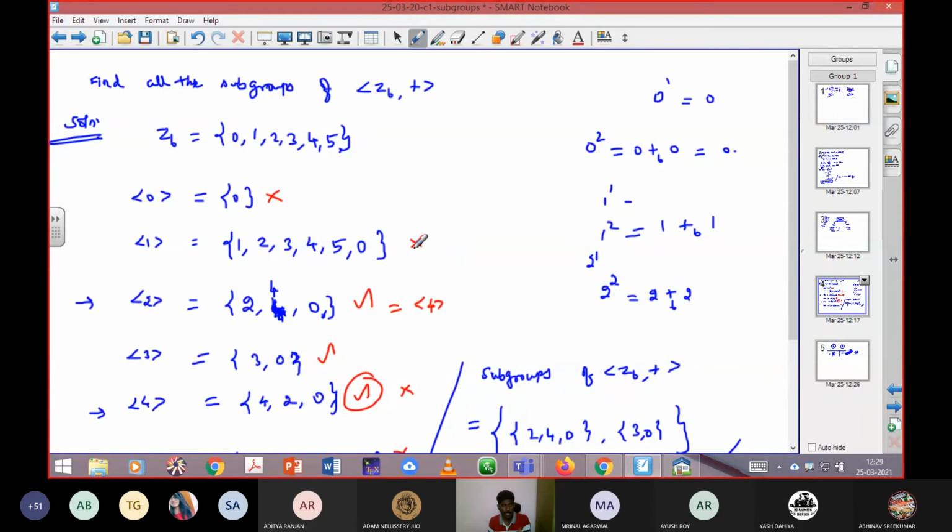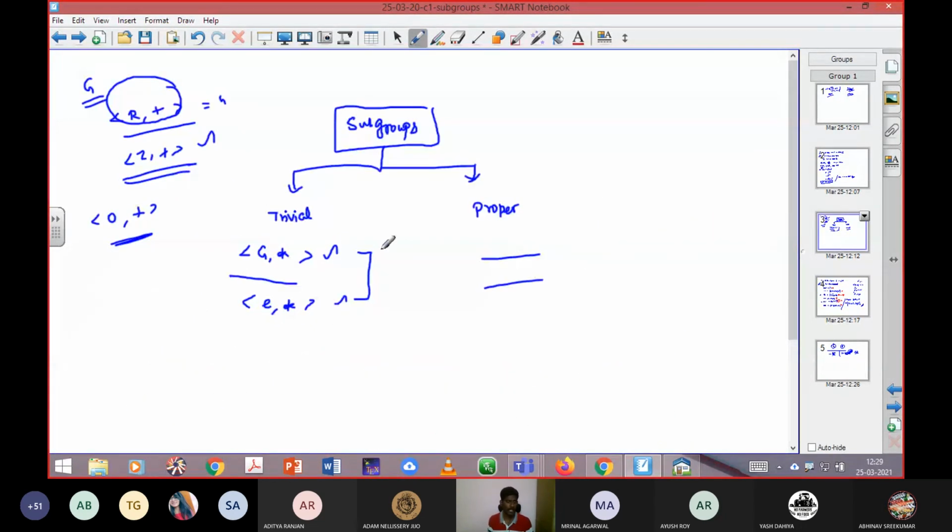So that's why I didn't include this as a subgroup of Z6, plus. Likewise, there is one more condition. If only one element will be there in the set, that is the identity element, that also should be considered trivial and should not be included in the subgroup sets.